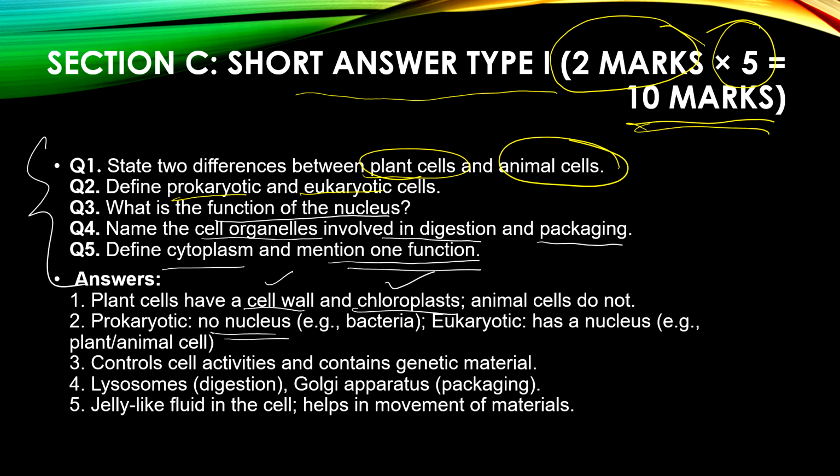So define prokaryotic. Prokaryotic has no nucleus. Example, bacterium. Eukaryotic has a nucleus and it is a plant cell and animal cell, right?